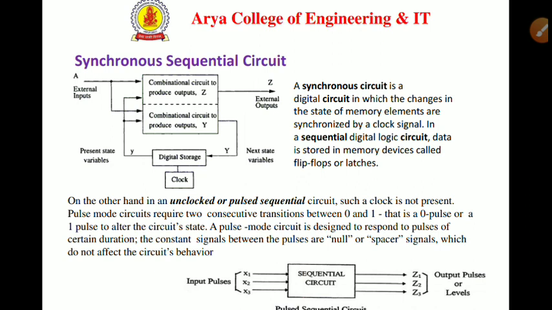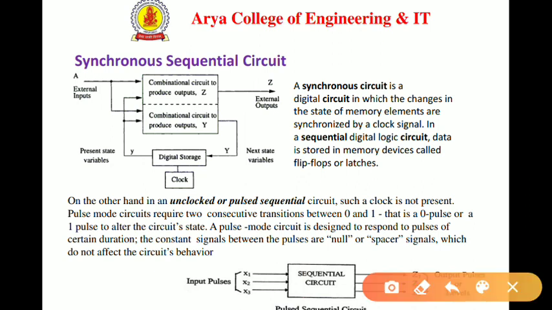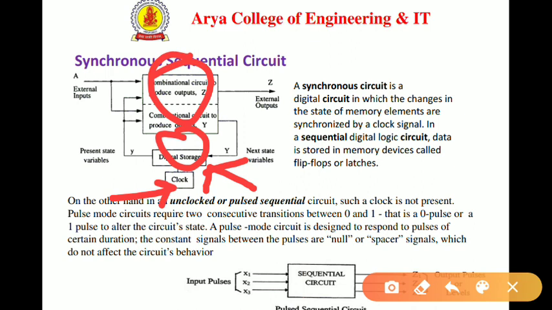You can see in the image, this is a combinational circuit, but we have a memory element that is digital storage. So this is a sequential circuit. Overall, this is a sequential circuit, and this memory element is controlled by a clock pulse. So this is a synchronous circuit, or we can say a synchronous sequential circuit.